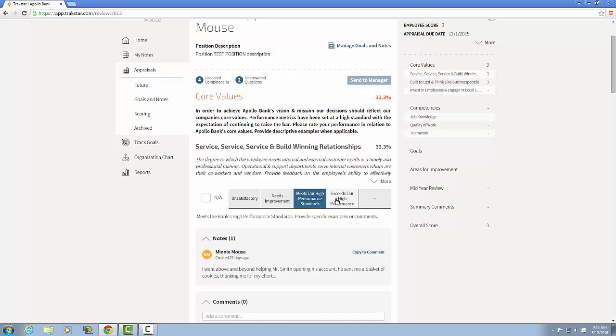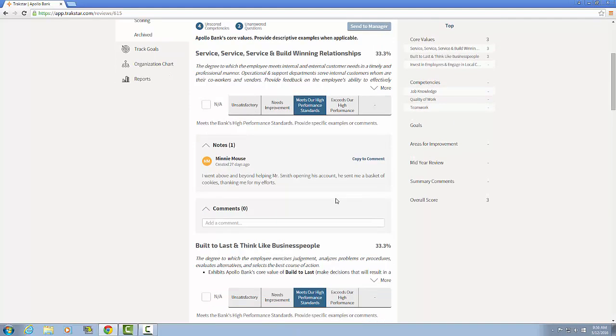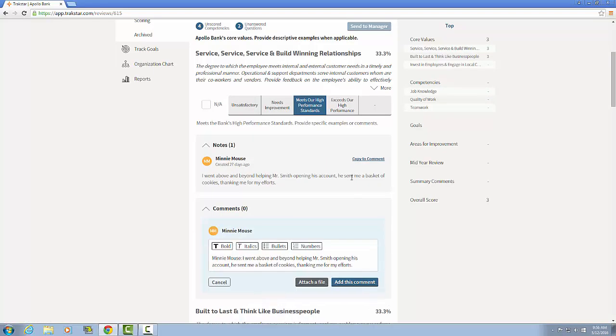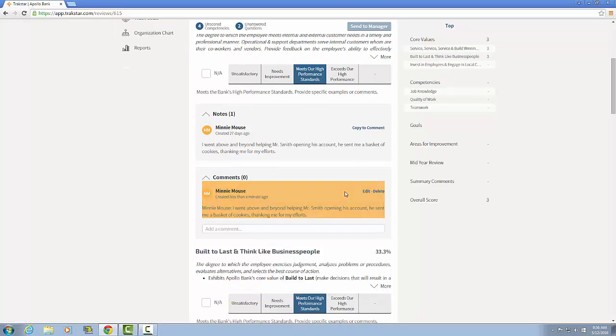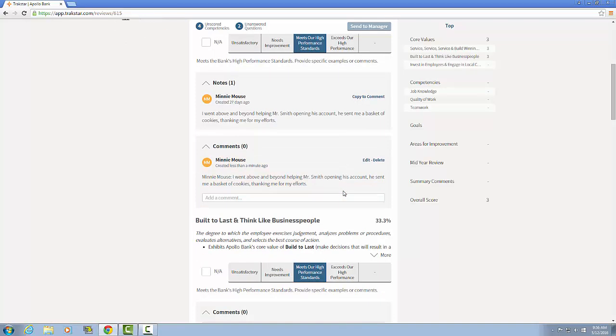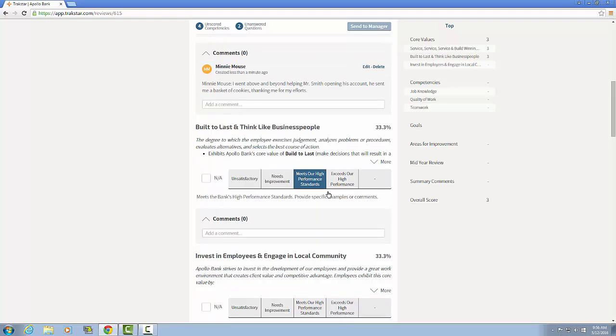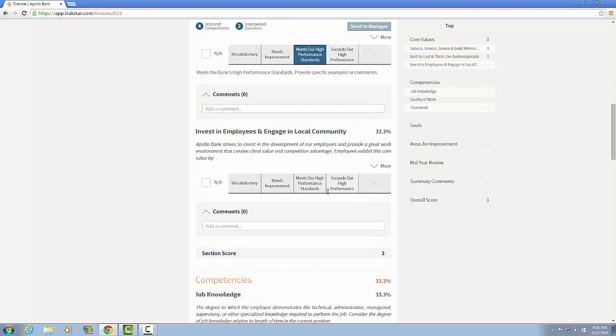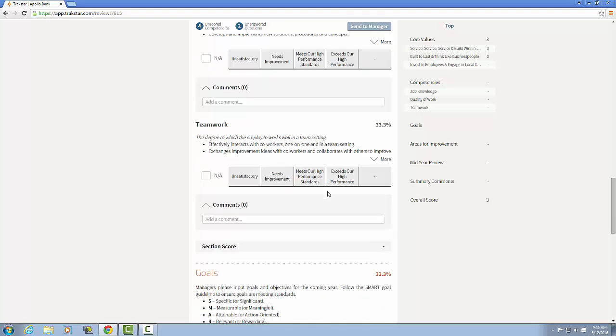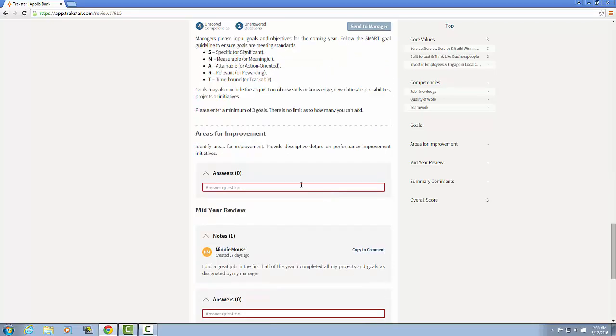Any notes that were documented in the system can now be copied onto the final appraisal. You would simply hit copy to comment and add this comment. If well-documented notes were maintained throughout the year, completing your self-appraisal or an appraisal on your team will be very simple. The appraisal form also consists of another section, which is not scored, but provides important insight, called Area for Improvement.